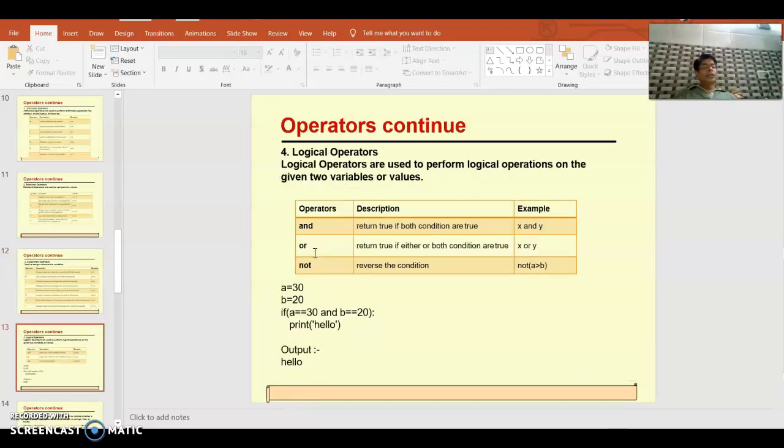Then we have logical operators: and, or, not.